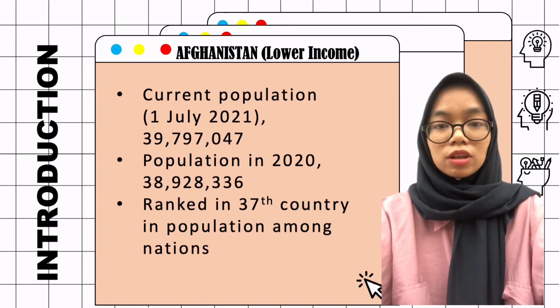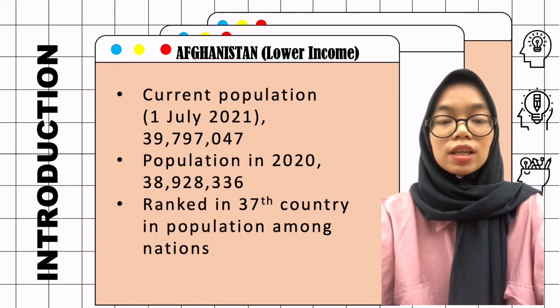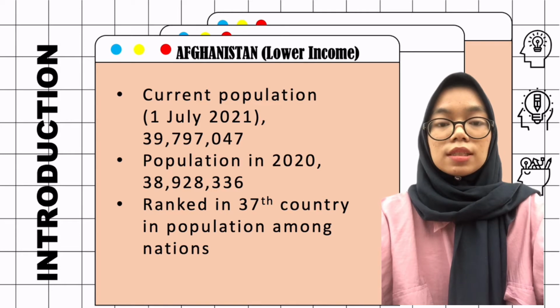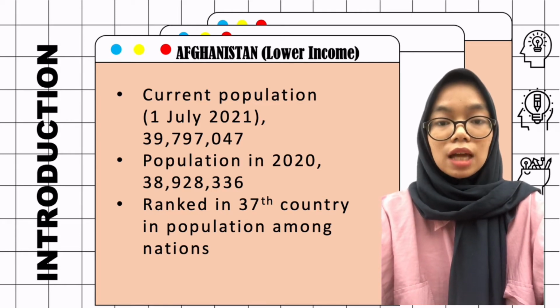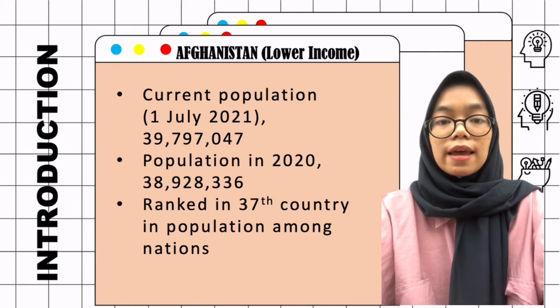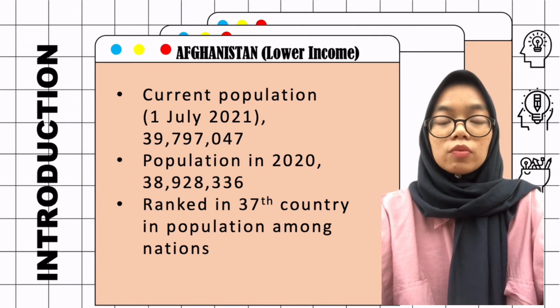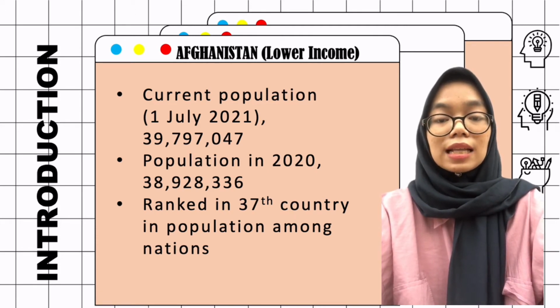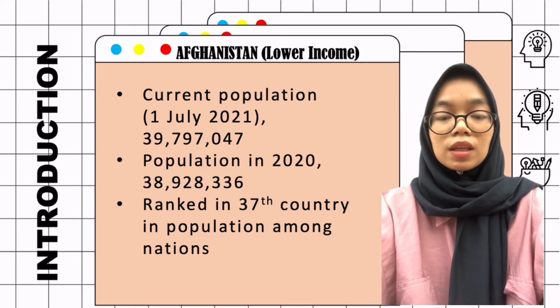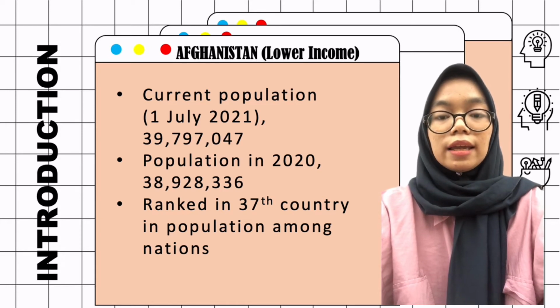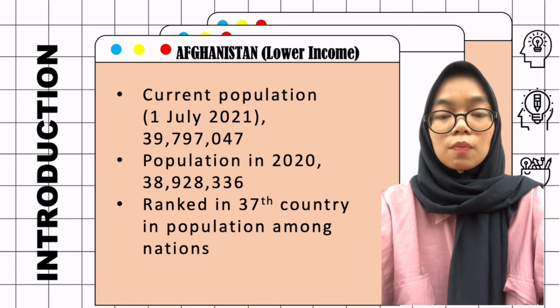Hi, now I will be talking about the introduction of these three countries, which are Afghanistan, Malaysia and Canada. Afghanistan is a lower income country. Its population in 2020 reached 38,928,336, and by 1 July 2021 the recorded population was 39,007,747. It is estimated that in 1 year, the population increased by about 1 million.